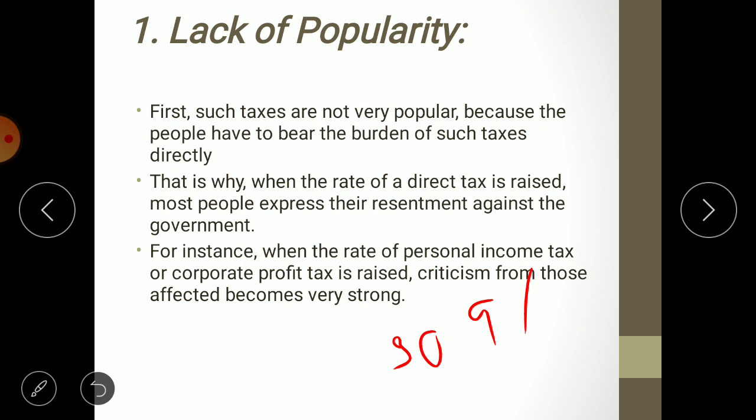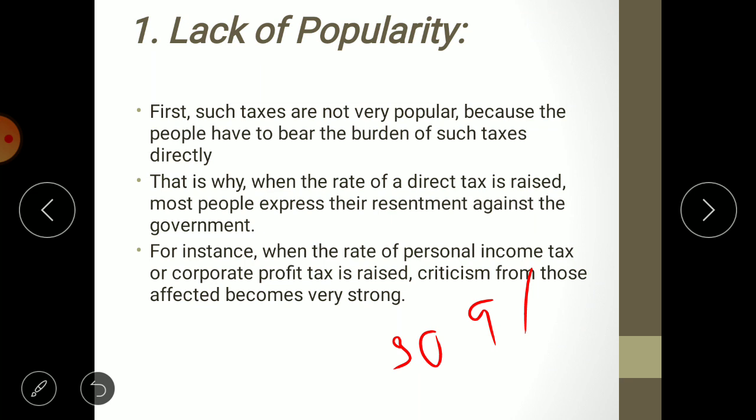If there is any kind of change, say for example, in the earlier year the exempted income is 0 to 5 lakh, and suppose next year government gives exempted income as 0 to 4 lakh only, then those people who fall in the category from 4 lakh to 5 lakh, definitely they will not like the decision of government, because earlier they were not paying tax and now they need to pay the tax.